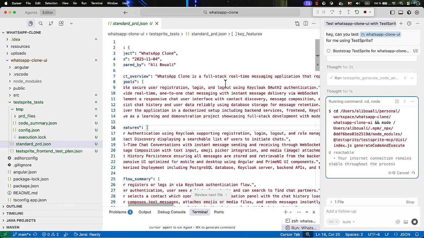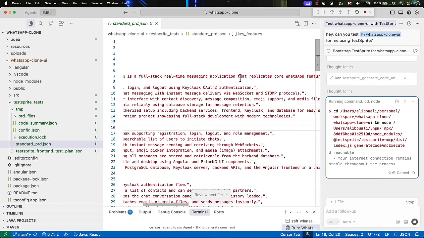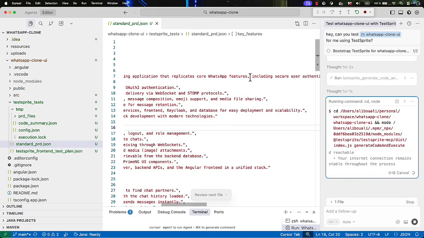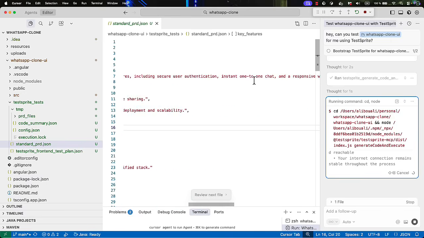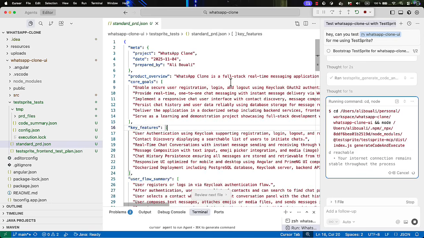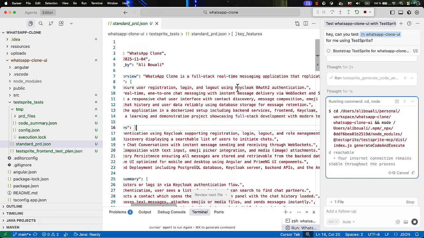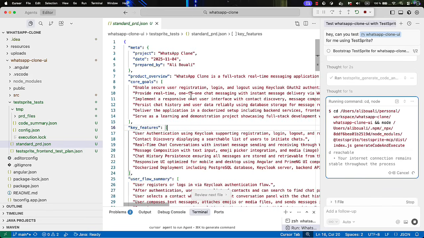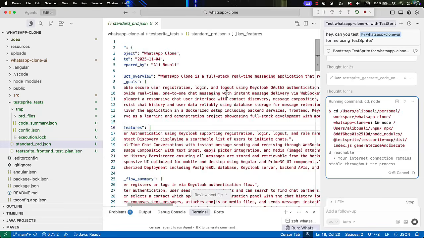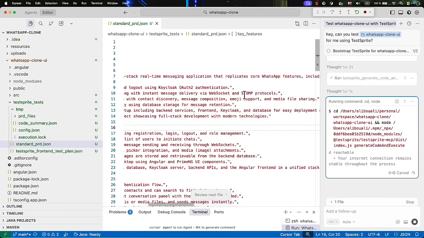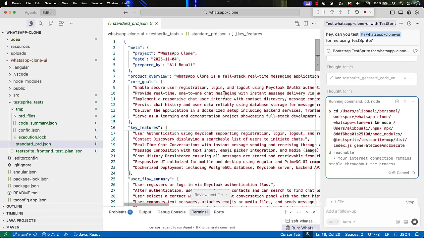WhatsApp clone is a full stack real-time messaging application that replicates core WhatsApp features, including secure user authentication, and so on. I will not go through all this. Also here we have the core goals: enable secure user registration, login and logout using Keycloak or OAuth2 authentication, provide real-time one-to-one chat messaging with instant message delivery via WebSocket and STOMP protocol, implement a responsive chat user interface.